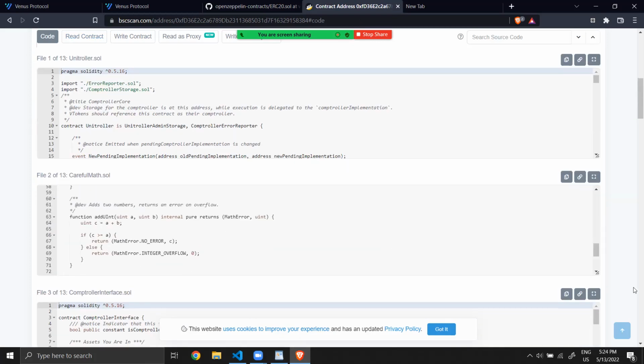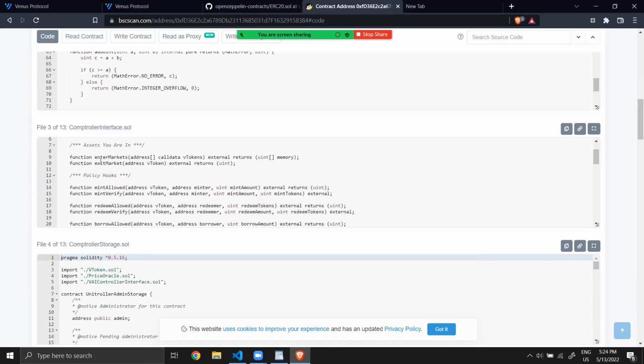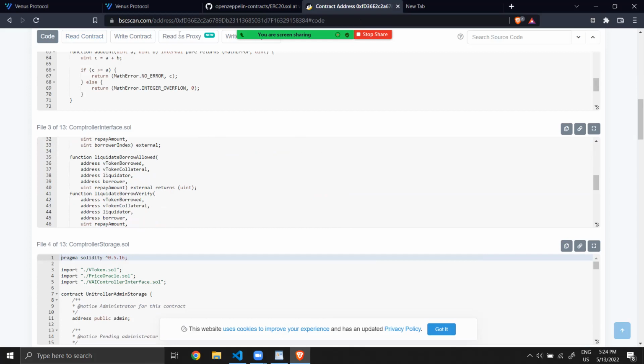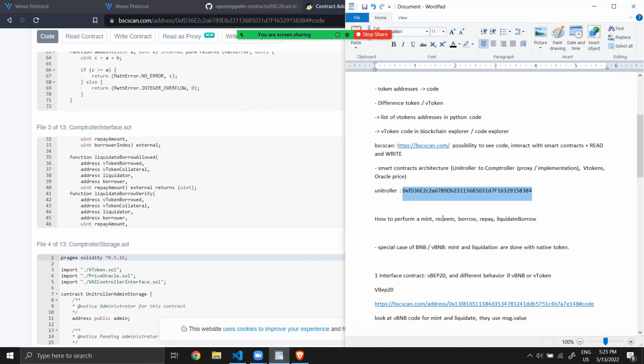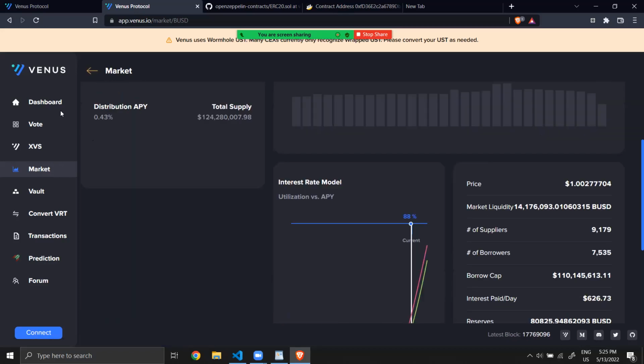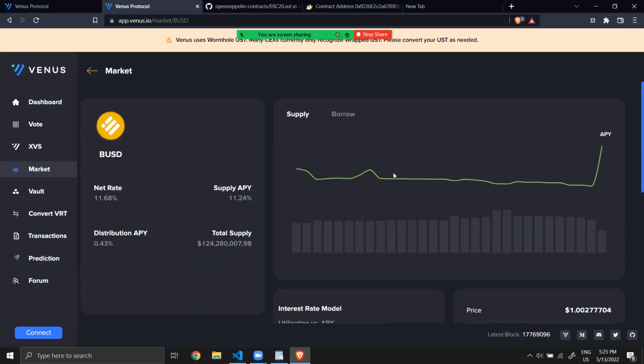I think it's this one. But we will go now to see the code and how we can mint, redeem, borrow, repay, and liquidate. These are the operations that we can do here, but I won't connect my wallet.